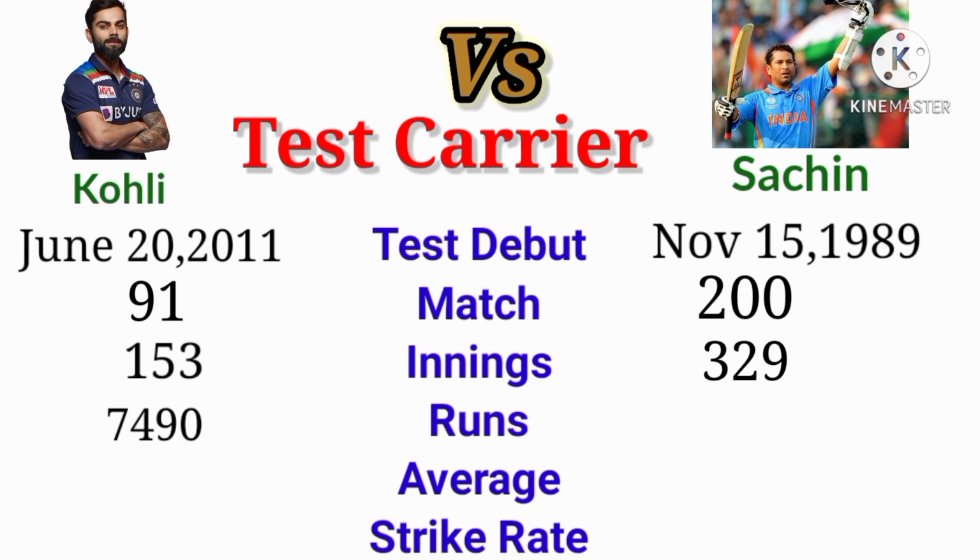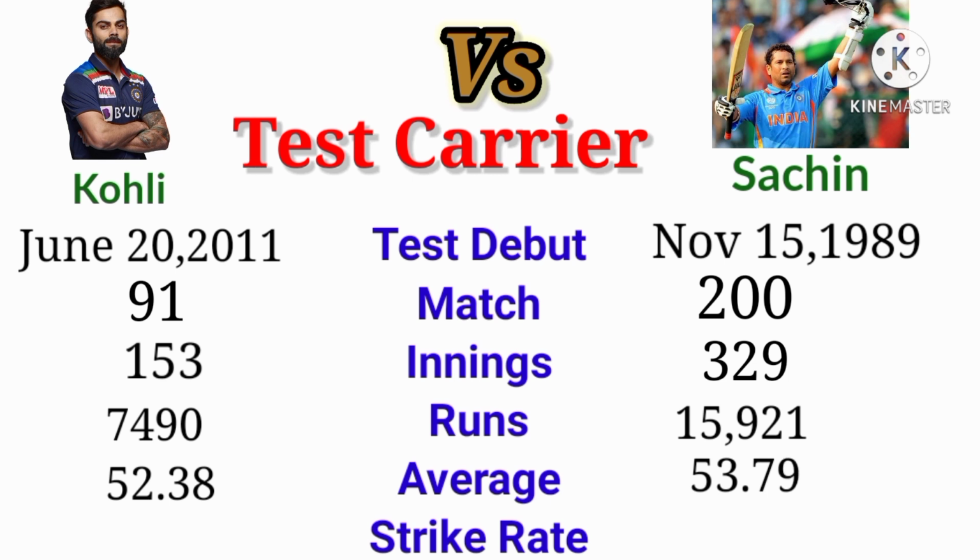The runs Kohli scored in Test is 7,490. The runs Sachin scored is 15,921. The average of Kohli in Test is 52.38. The average of Sachin is 53.79. The strike rate of Kohli in Test is 57.12. The strike rate of Sachin in Test is 54.08.